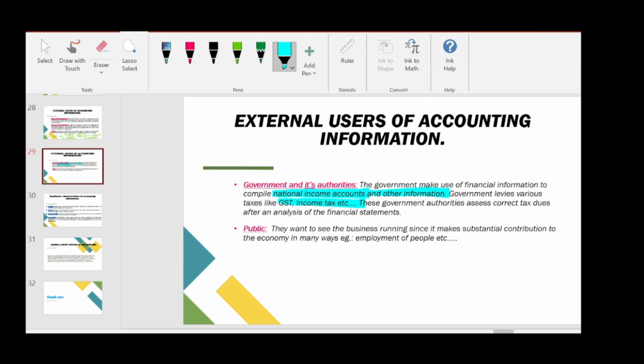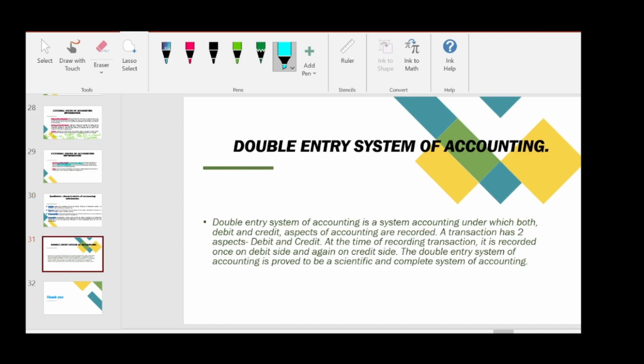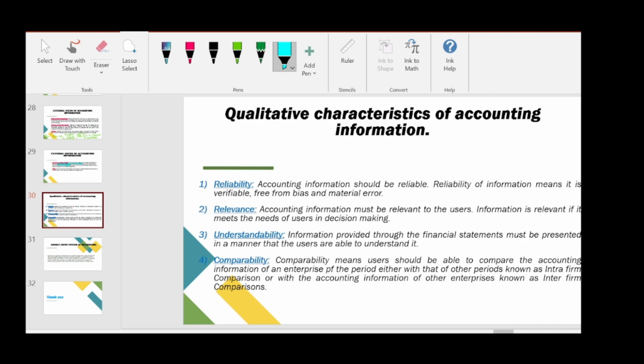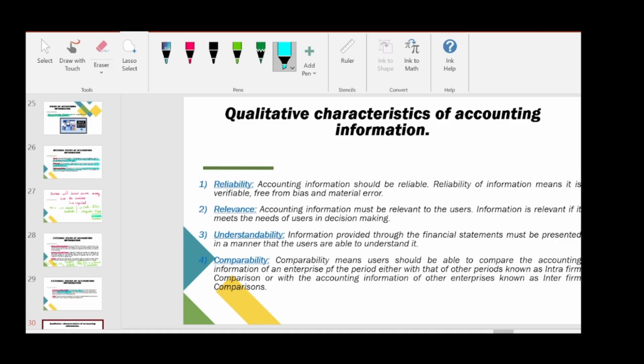So guys, in the next lecture, we will be seeing the last two topics. The one is qualitative characteristics of accounting information, and the last is the double entry system of accounting. So these are the two topics left in this chapter. So in the next lecture, we will complete this chapter. I hope everything is clear.